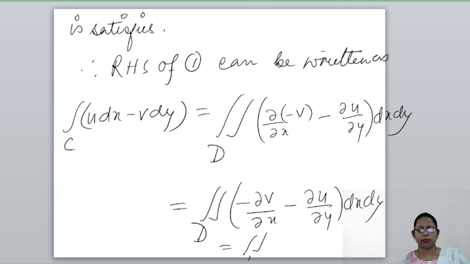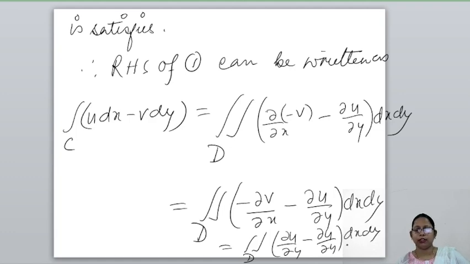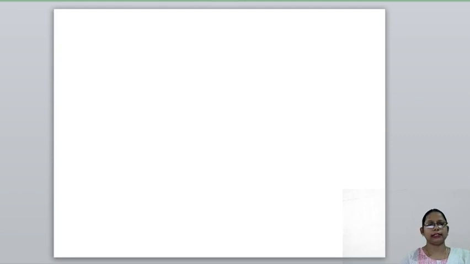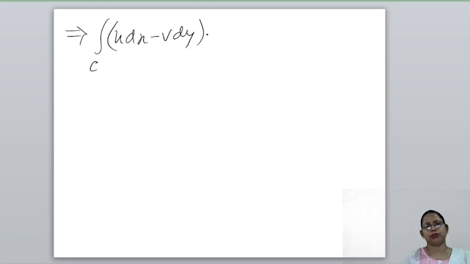Here in place of minus del v by del x, we can write del u by del y by using the CR equation. So this minus this will be 0. This implies the integral over C of u dx minus v dy is equal to 0.